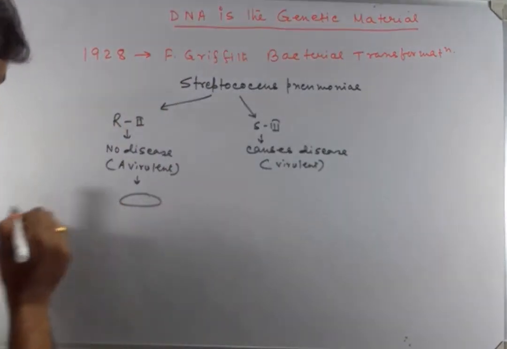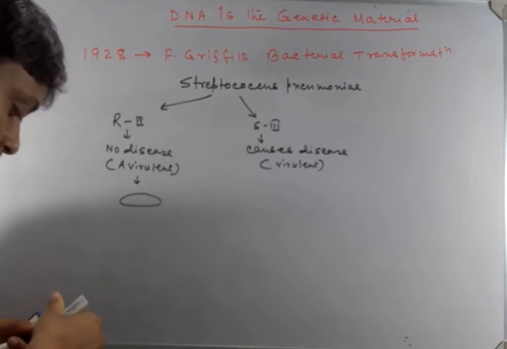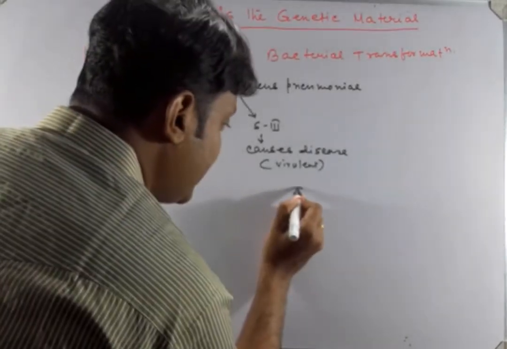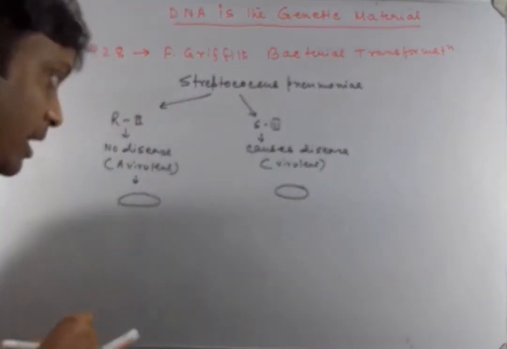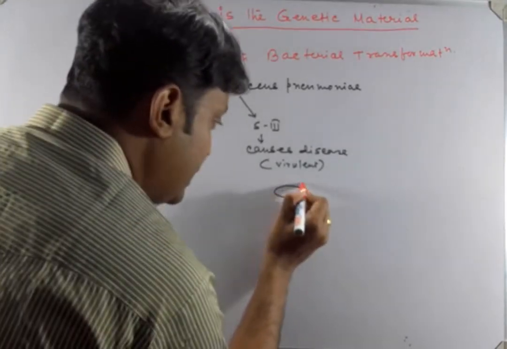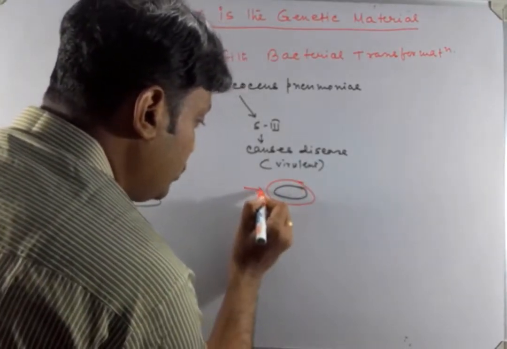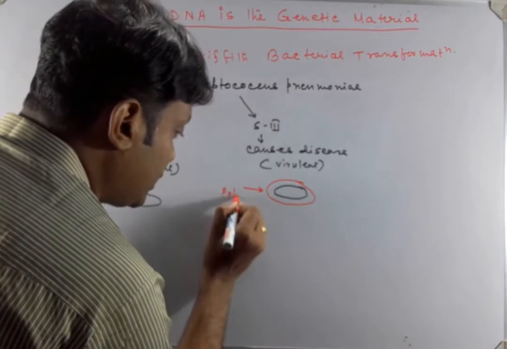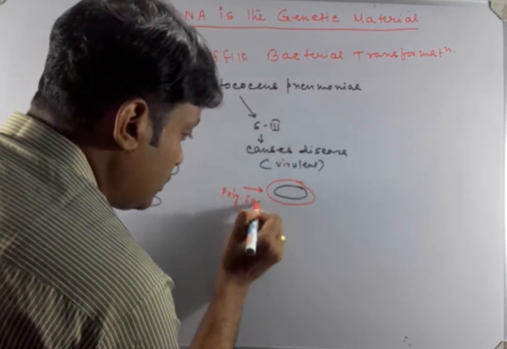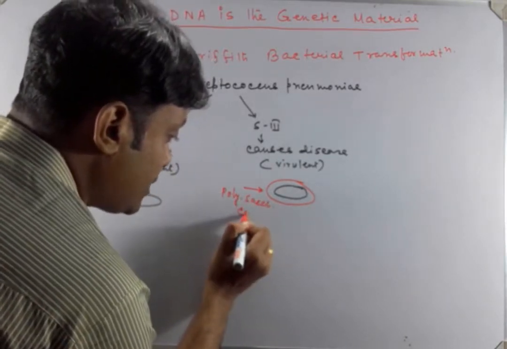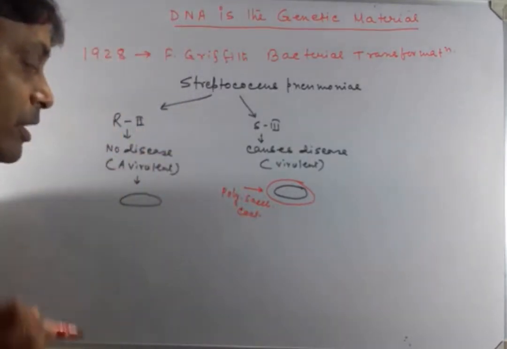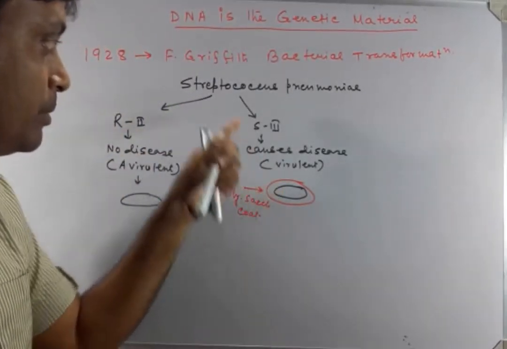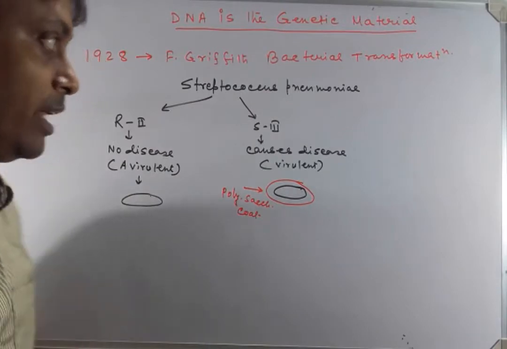The R2 strain has no capsule, but the virulent strain has a capsule, a polysaccharide coat outside. Due to the presence of this polysaccharide coat, it is called the smooth variety.